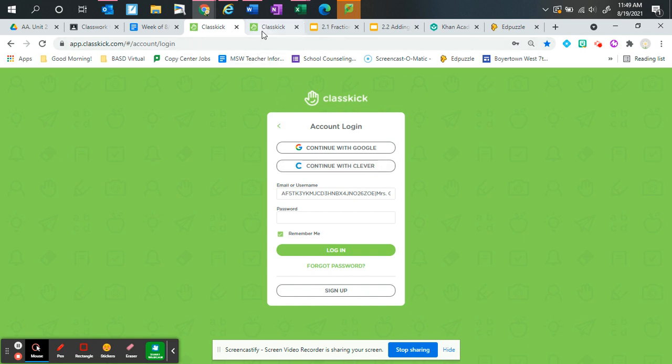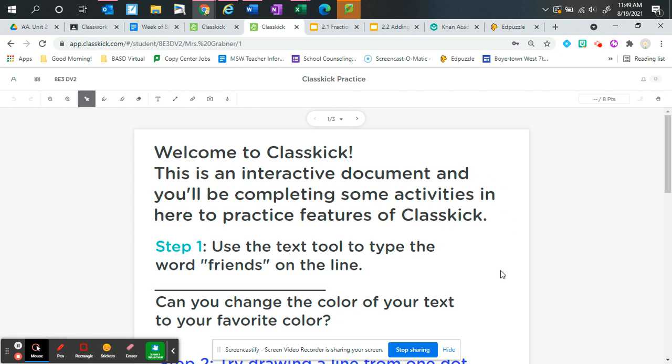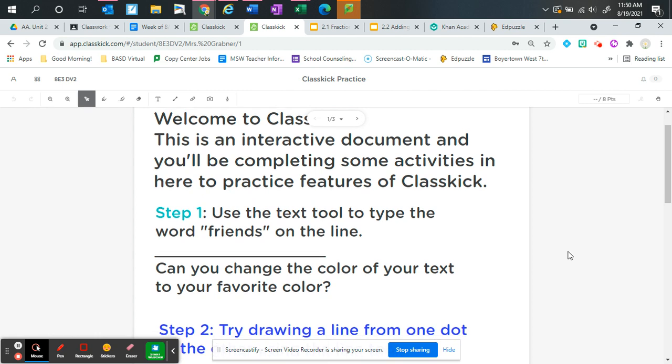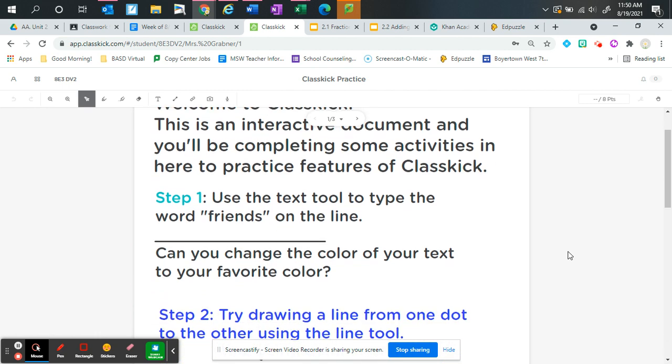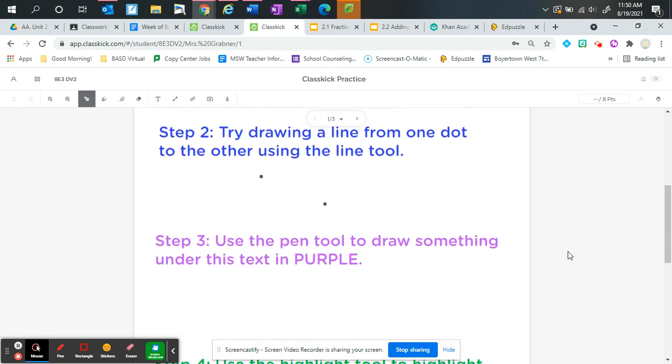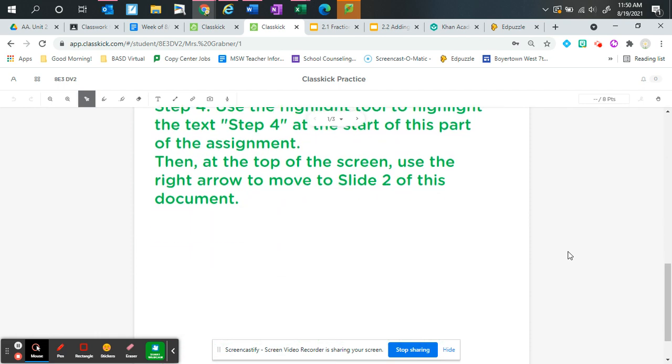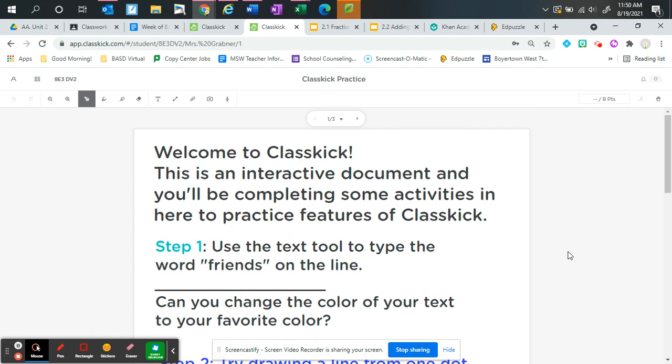Okay. So today's ClassKick is going to look like this. It's just a ClassKick practice. This is an 8-point assignment for today. And I'm going to have you learn to use some of the different tools that are in ClassKick across the top here. Some of you might be familiar with this platform, others of you maybe not so much. So this should be a quick little introduction for you, and you're just going to have a little bit of fun with this.